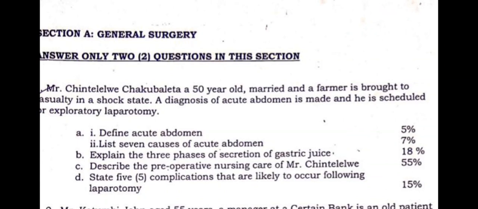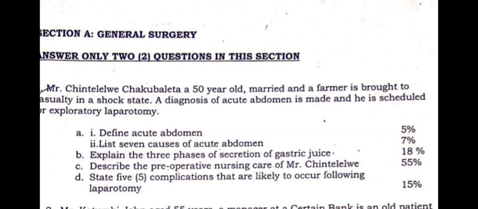I'll read the question again. So, Mr. Chinterelwe Chakubaleta, a 50-year-old married and a farmer, is brought to casualty in a shock state, and a diagnosis of acute abdomen is made and he is scheduled for exploratory laparotomy.